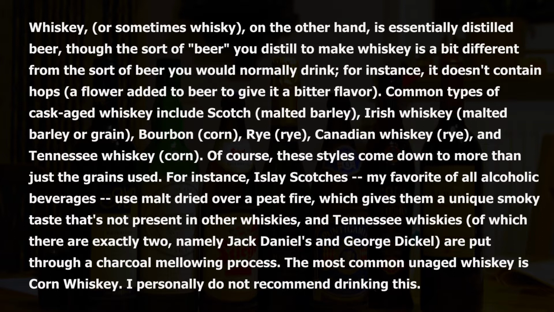Of course, these styles come down to more than just the grains used. For instance, Islay Scotches, my favorite of all alcoholic beverages, use malt dried over a peat fire, which gives them a unique smoky taste that's not present in other whiskeys, and Tennessee whiskeys, of which there are exactly two, namely Jack Daniel's and George Dickel, are put through a charcoal mellowing process. The most common unaged whiskey is corn whiskey. I personally do not recommend drinking this.